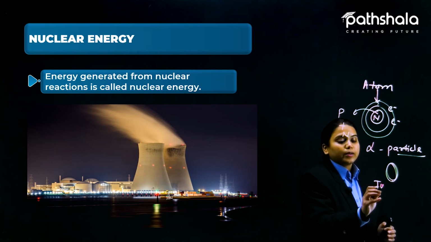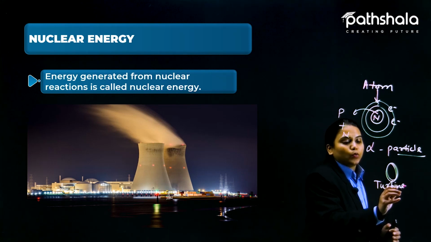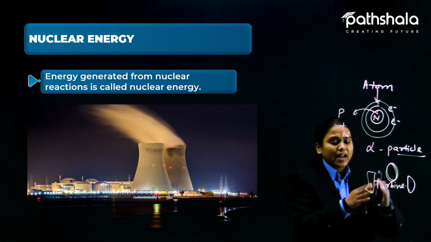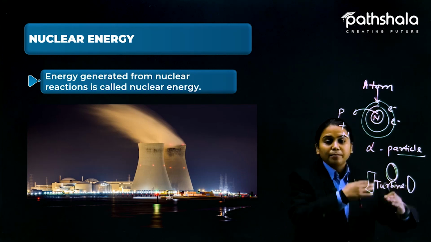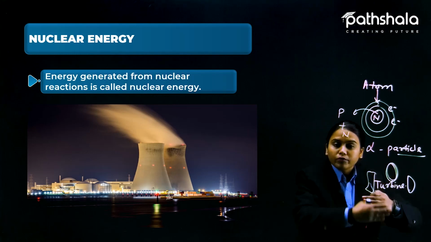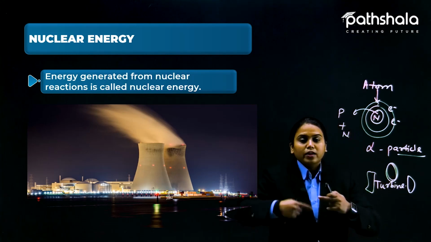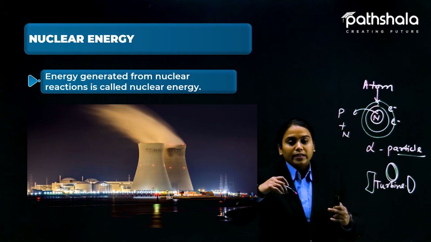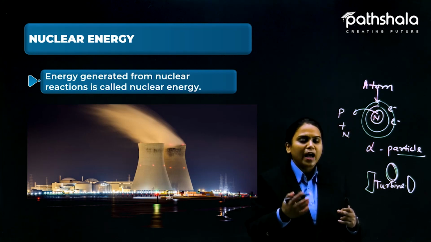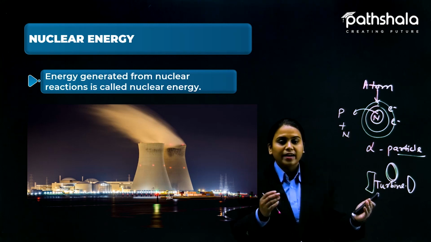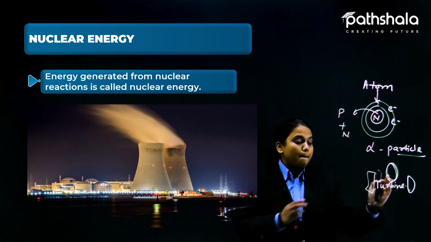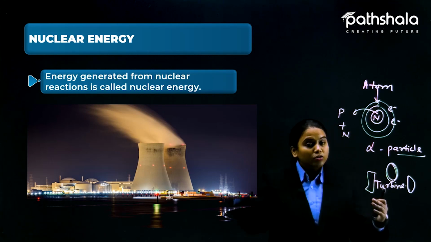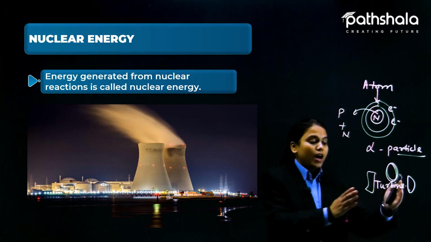Okay, that turbine actually is in between two magnetic fields. Two magnets are producing a magnetic field, and because of the rotation of the turbine that is filled with the coil. This turbine is filled with coils of copper or iron wire or any sort of wire that is conducting material. So now when this is rotating very fast because of the huge amount of energy,